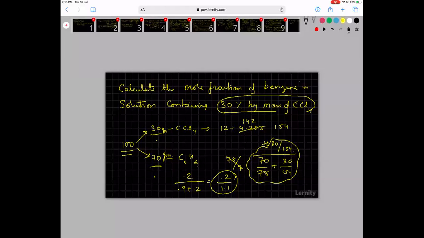So you have 70 by 78 plus 30 by 154, carbon tetrachloride being CCl4, with chlorine 35.5, so 4 into 35.5. That gives me the number of moles. So the number of moles of carbon tetrachloride is 30 by 154 divided by 70 by 78 plus 30 by 154. When I simplify that, I'll get 0.2 by 1.1.